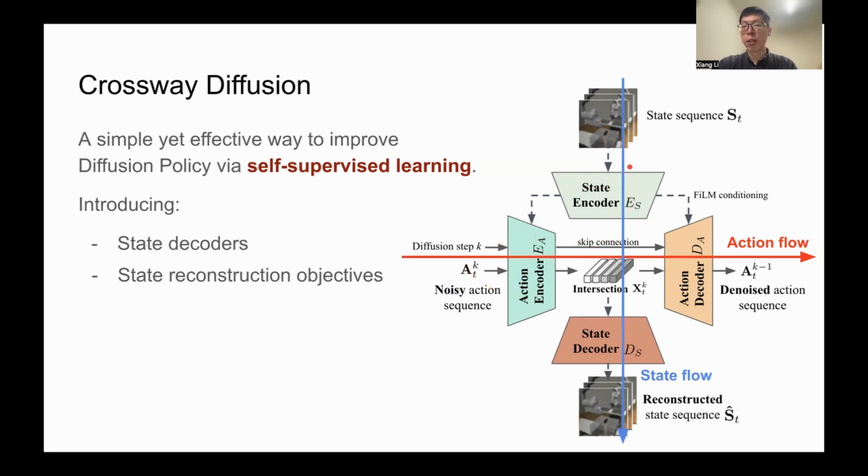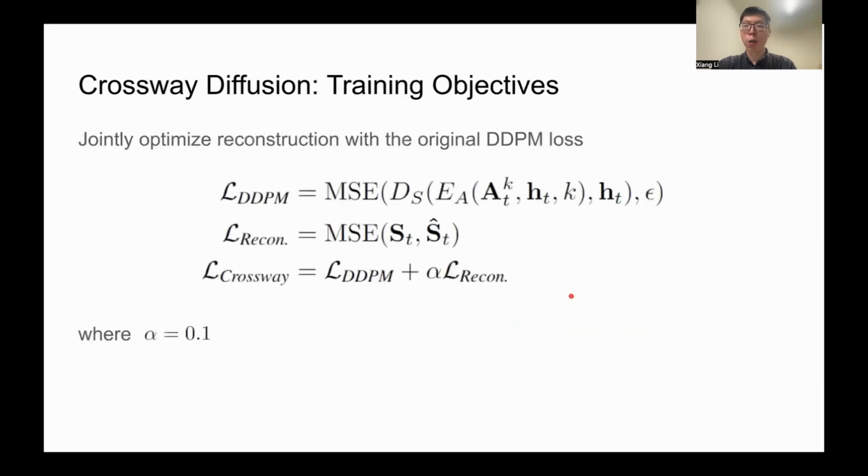To achieve the best performance, both visual and numerical states are predicted in this reconstruction decoder. The final training objective of Crossway Diffusion is a simple weighted sum of the diffusion loss and state reconstruction loss. And this is actually the core idea of Crossway Diffusion, a very simple but effective method.